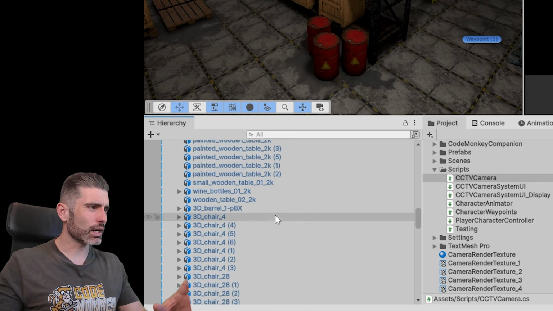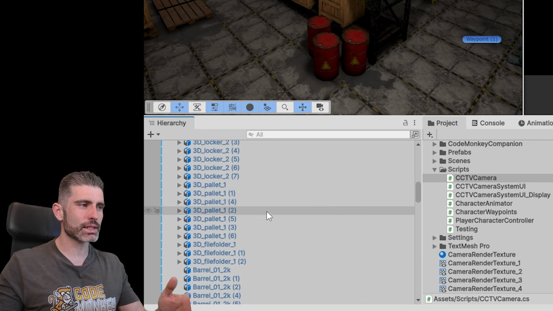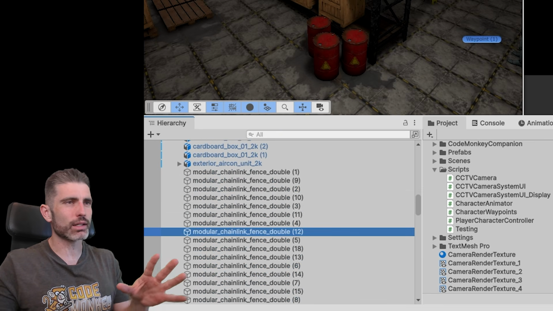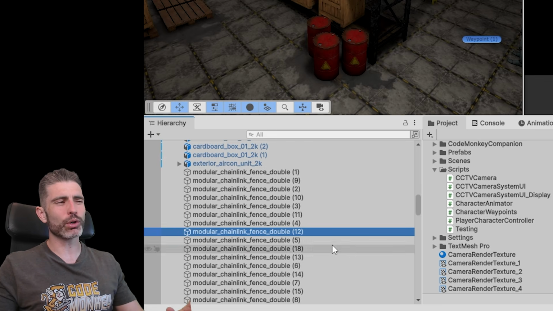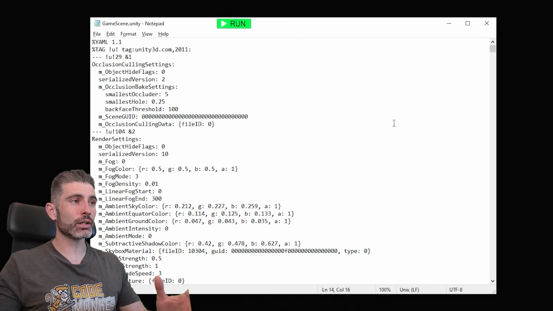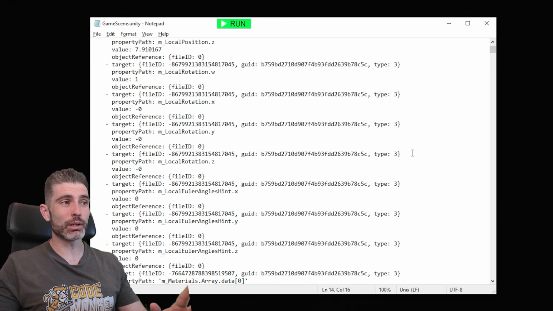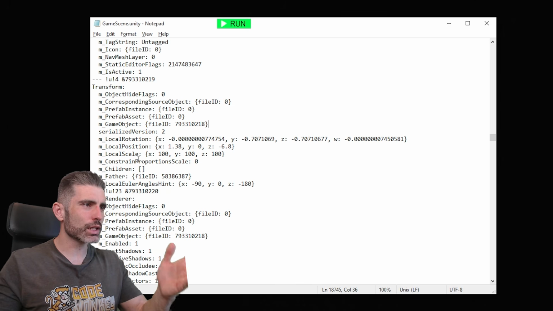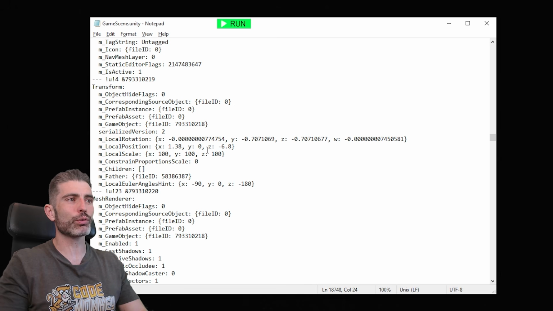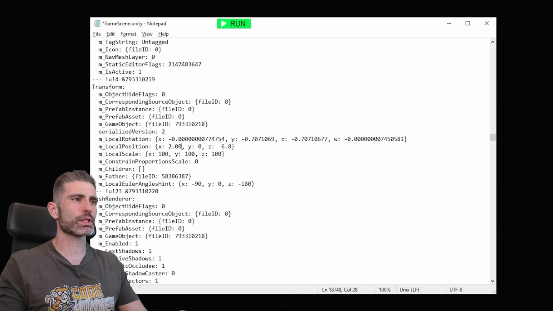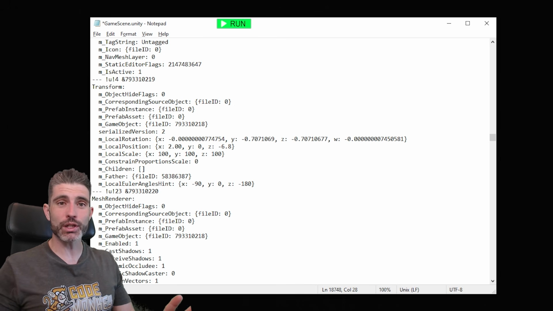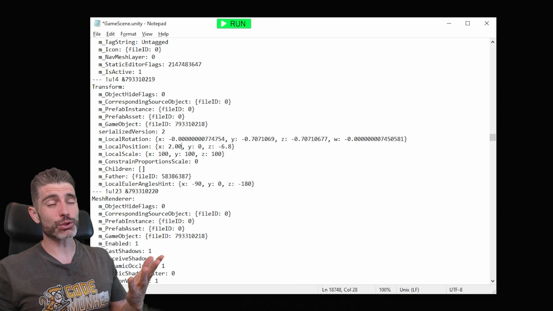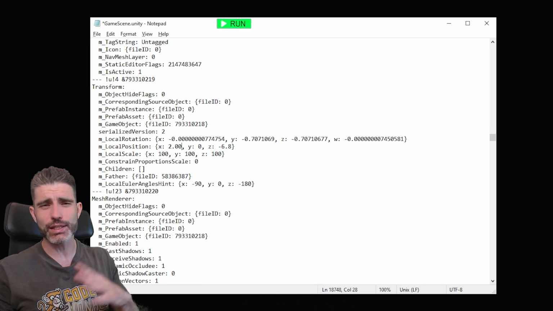So like this, here I've got a massive hierarchy, I've got an insane amount of stuff. It is really tricky to find things over here and then have to move them around. That is a very annoying process. Whereas here, I have it open in Notepad. And yep, everything is nice and readable. It is super easy to read all of this and understand it. For example, if I want to move an object, I just go here, I find local position, and I move this from 1.38 to 2.00. And that's it, I just move that object. Super simple, super easy. Doesn't this actually seem much easier than going through that massive, nasty hierarchy?